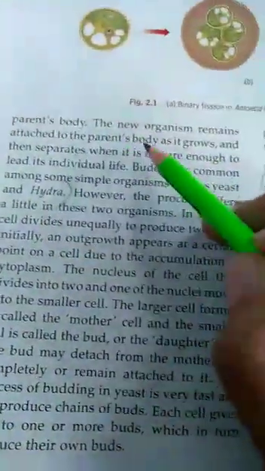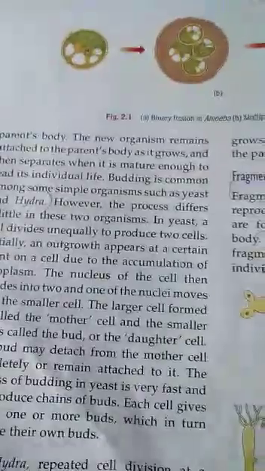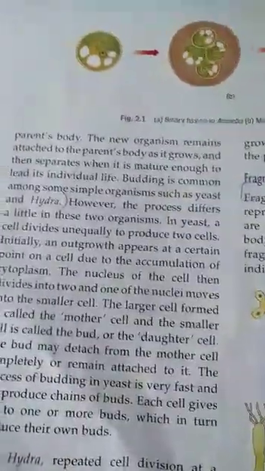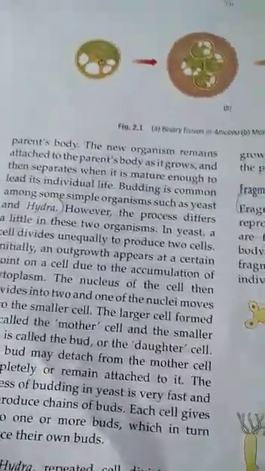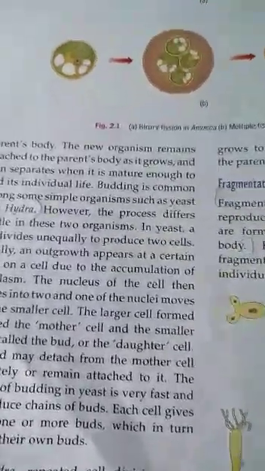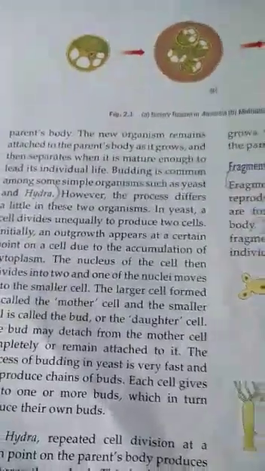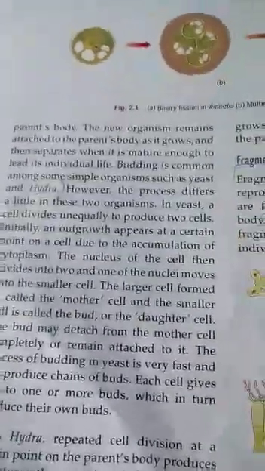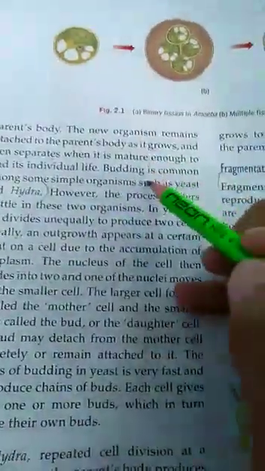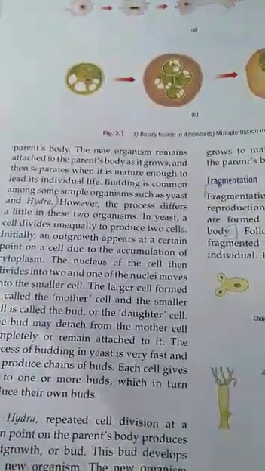What happened? The new organism remains attached to the parent's body as it grows. During the growing period, it remains attached and then separates away when it matures. When it grows up, becomes mature, when it is ready to face the environment, it separates from its parent body and becomes ready to lead an individual life. This is an example of budding, which we find in hydra.